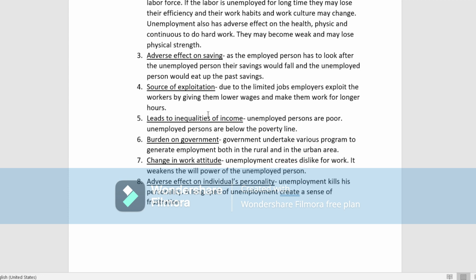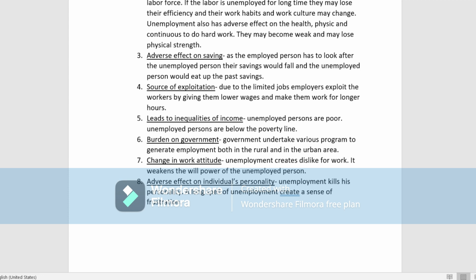Next is that it leads to inequalities of income. That means unemployed persons are very poor because they don't have any work to do. And unemployed persons will always remain below the poverty line.